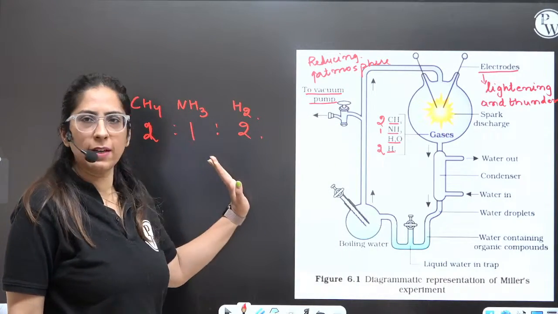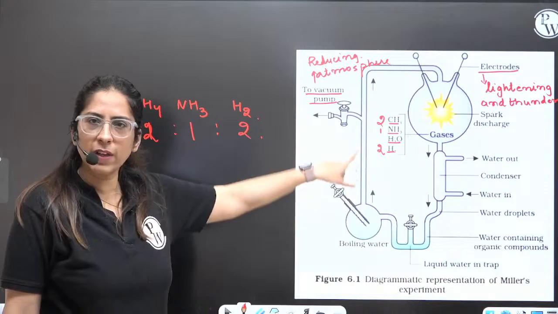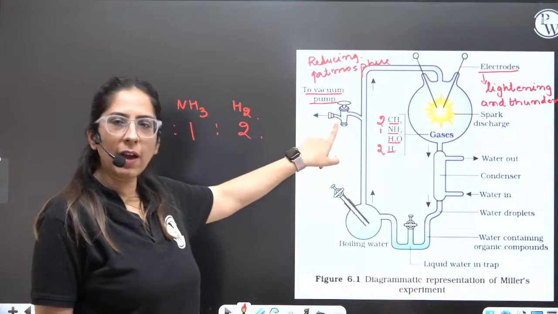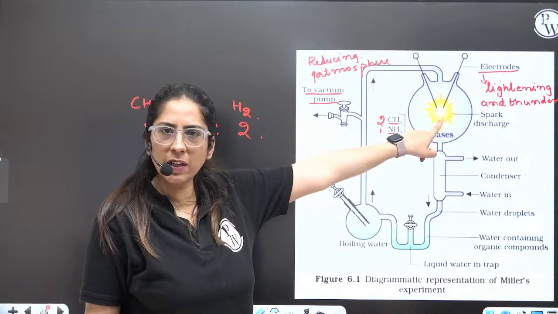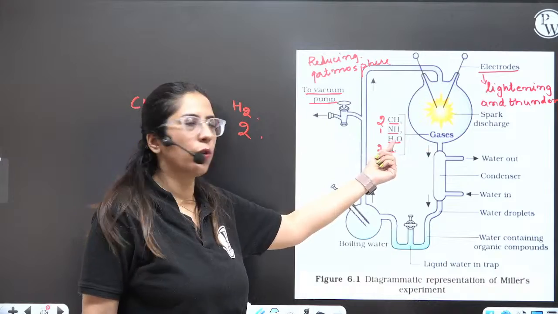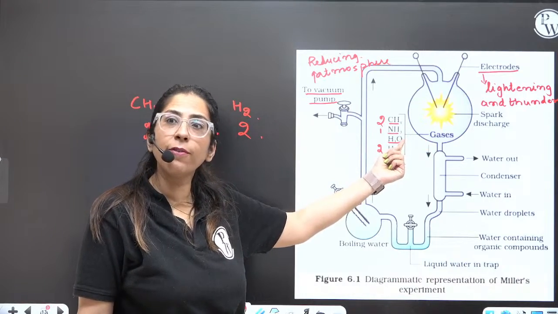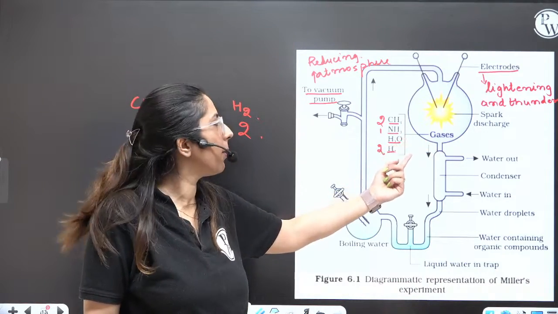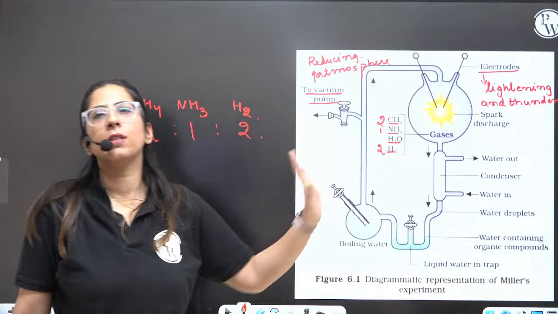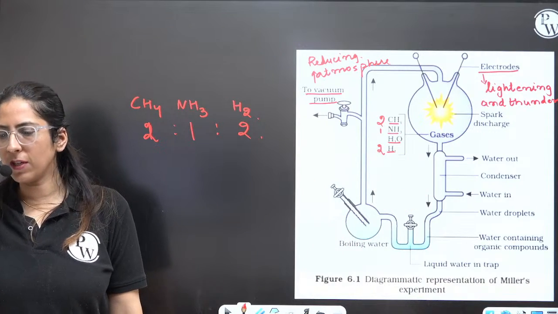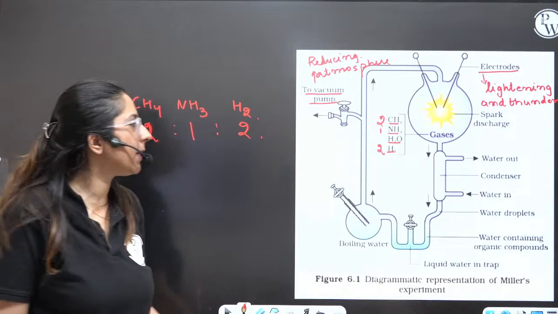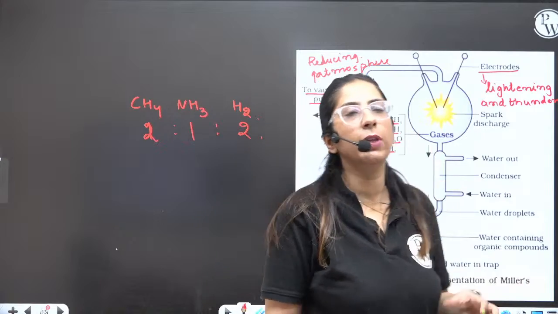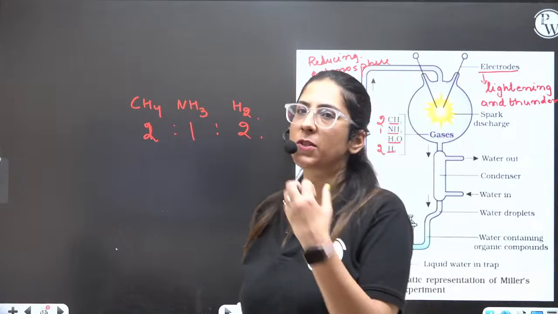Now what else is left? Nothing. See, temperature we have already increased. We have used the vacuum also. Lightning and thundering activity was there. Whatever water was present was in the form of vapor. Ritika, good job. Now they left the setup like this. And after some days, what they realized was that there was formation of certain substances.